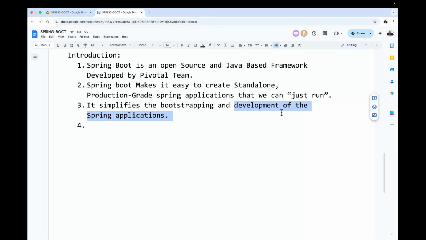Now observe carefully. With the help of Spring, developers get 70% ready-made implementation and have to prepare 30% of the implementation. Am I right or not?